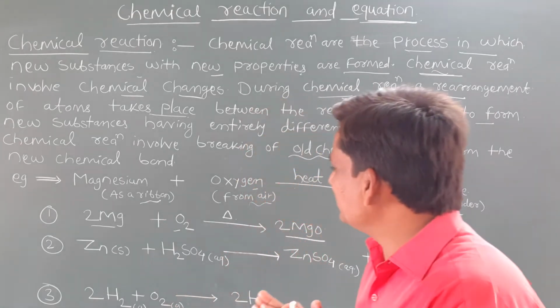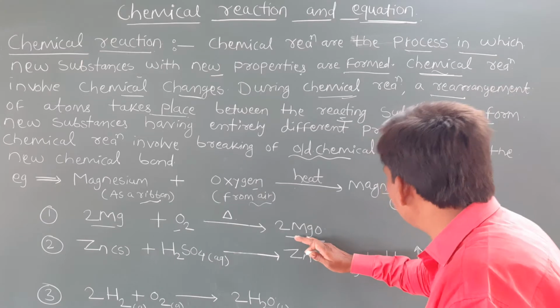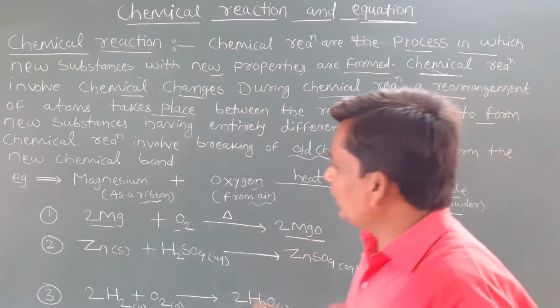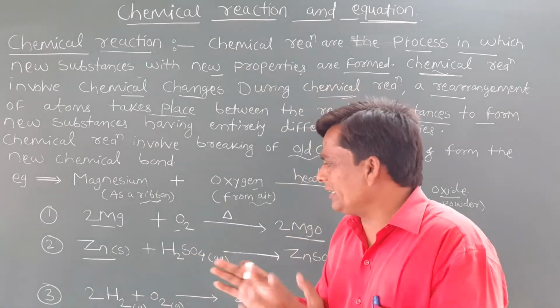So what happened in this chemical reaction? There is a change that takes place. Here we will get a white powder. Okay. So let me discuss another example. Zinc, solid. Okay, we will discuss a very general example.